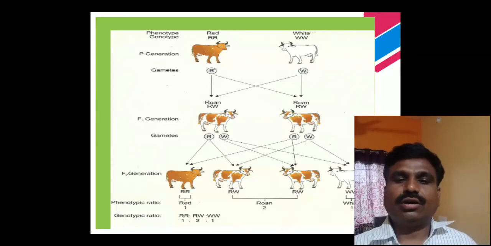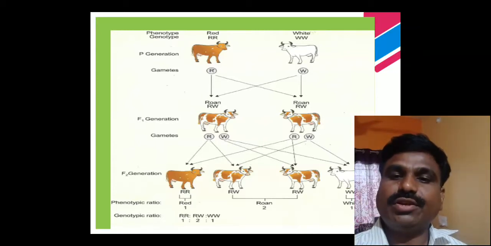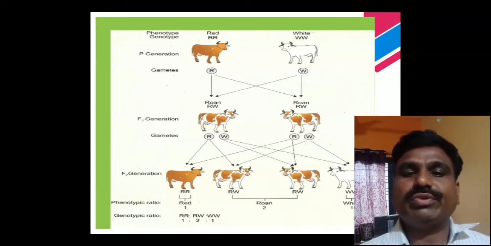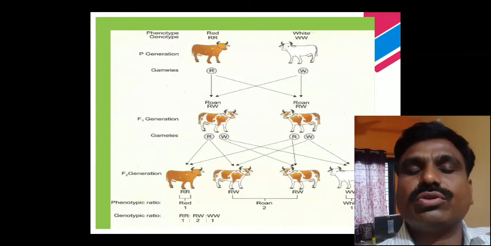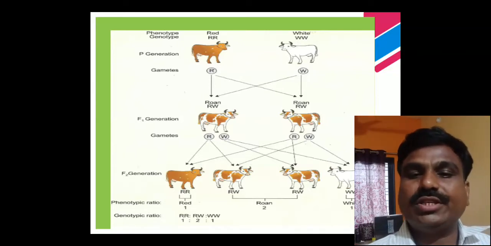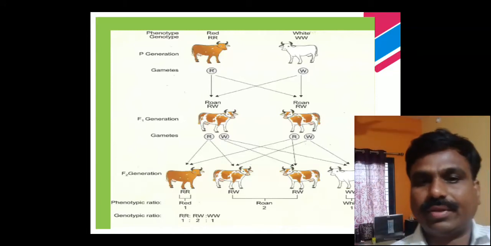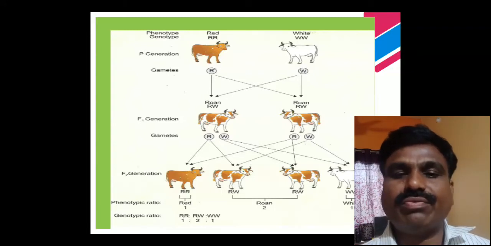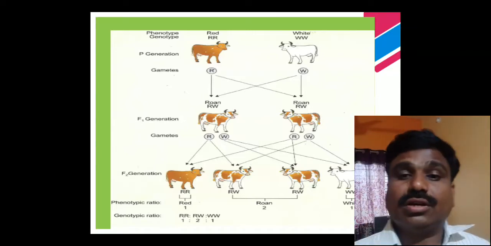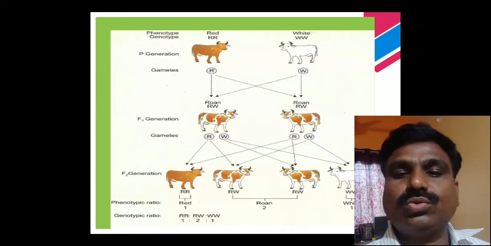So on selfing the roan colored cattle to raise the F2 generation, four individuals, four cattle, are seen in the F2 generation. One is red, two are roan colored, showing the equal expression of both characters, and another one is white. One white, one red, and two roan. The ratio of this F2 generation is 1:2:1.